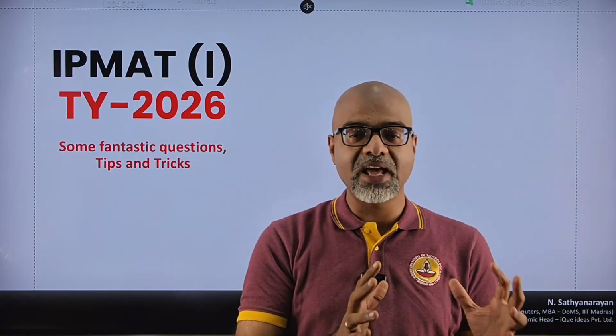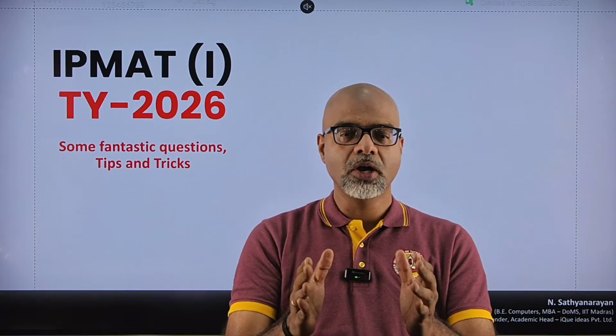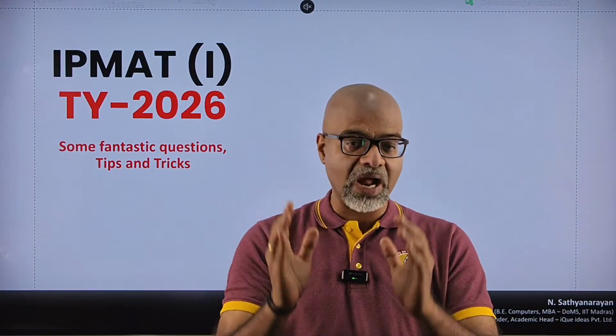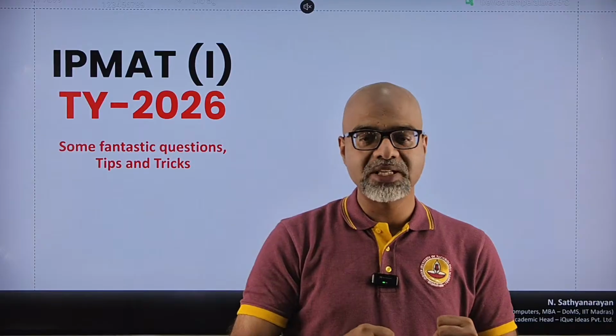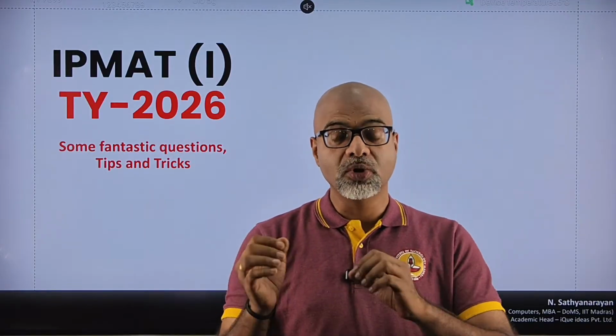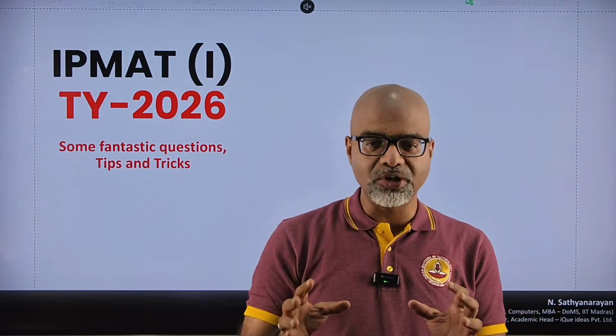So 3 sections, 40 minutes each, and you are not allowed to switch between the sections. So you get an entire 40 minutes for one section. Once the time is up, you can go to the next section, 40 minutes, and you have to go in the order that they present it to you. So you can't save time in one section and allot it to the other. You can't select the order of sections, although within the section you are free to answer the questions that you want.